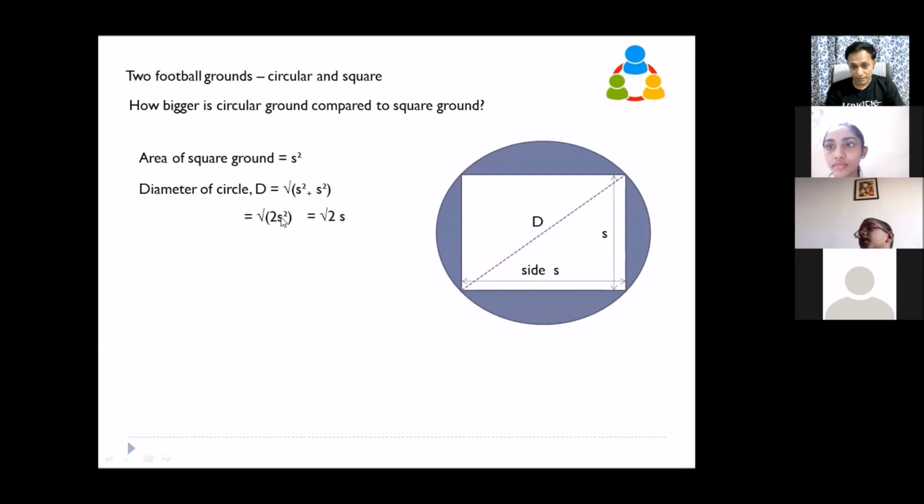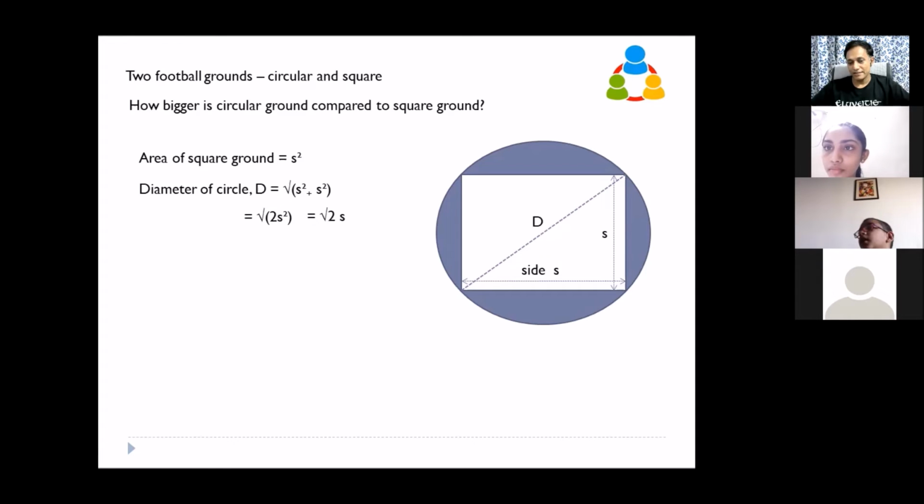The square root of 2s square means square root of 2 into square root of s square. The square root of s square is s. The square root of 2 is the square root of 2. Navjit. Square root of 2s square is square root of 2 into square root of s square. You can split it.